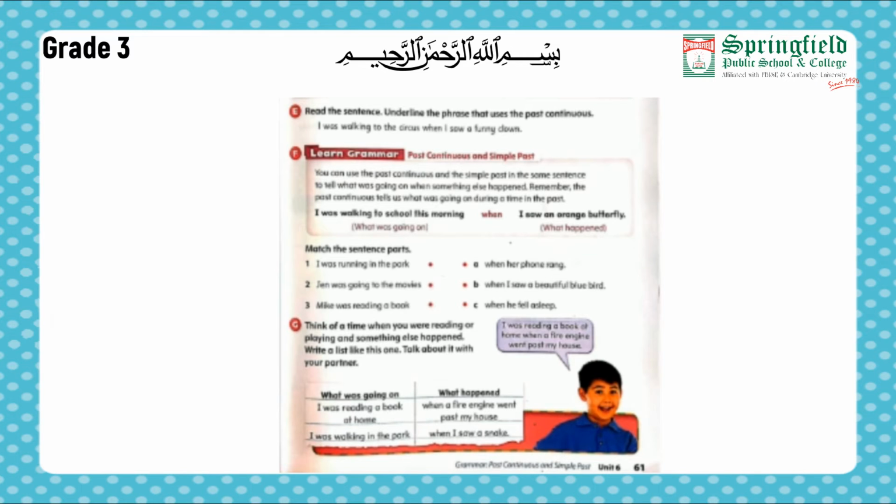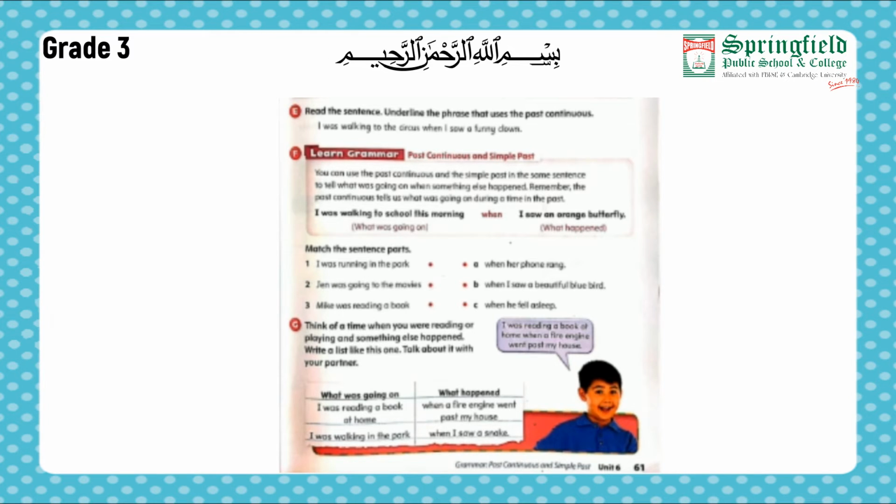Jen was going to the movies when he fell asleep, when her phone rang. So what are we going to match? When her phone rang. Yes, we are going to match second statement with A. Statement number 3. Mike was reading a book when he fell asleep.